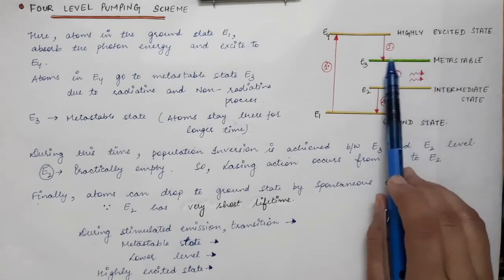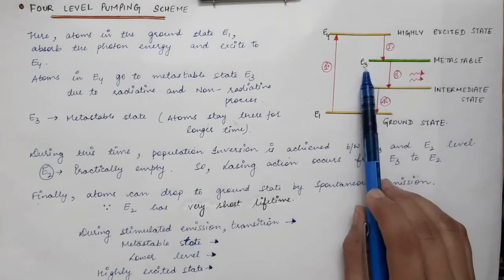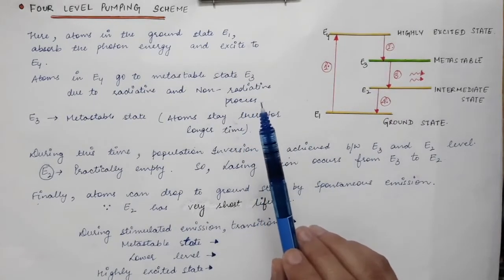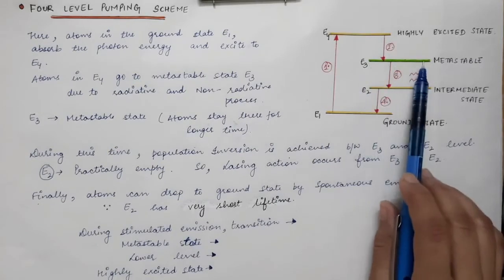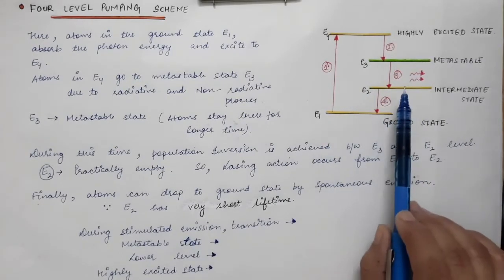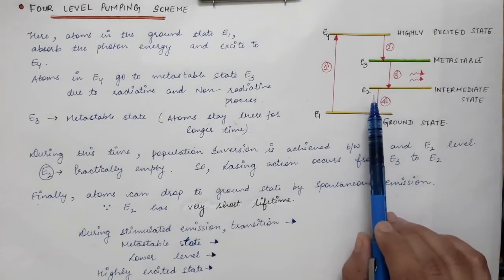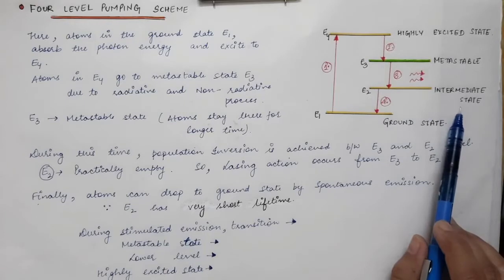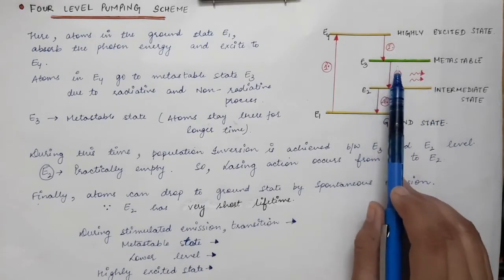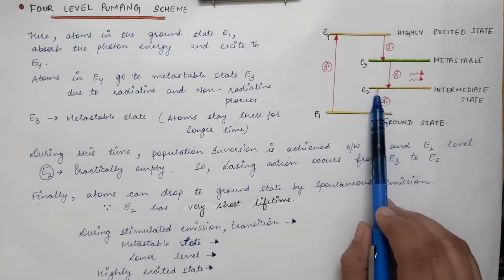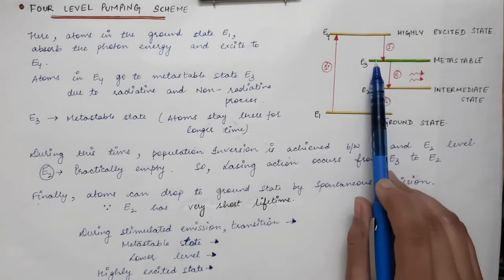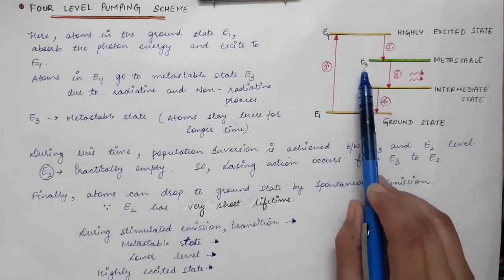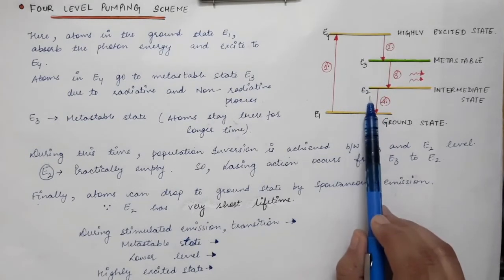So the population inversion condition is achieved between the E3 and E2 levels over here. In the previous case, the population inversion condition was achieved between the metastable state and the ground state. But over here, the population inversion condition is achieved between the metastable state and the intermediate state. So first of all, a spontaneous emission transition will occur, and the photon which is emitted will have energy equal to E3 minus E2.